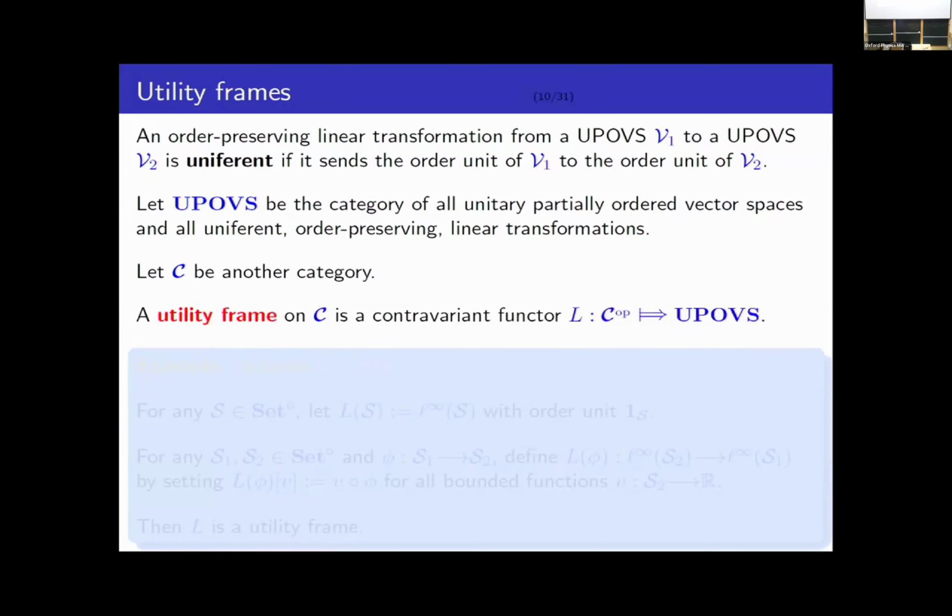Okay, so here's the first definition. A utility frame on C is just a contravariant functor, which I'm going to write as L, from C into the category of unitary partially ordered vector spaces. All right, so here's our canonical example.